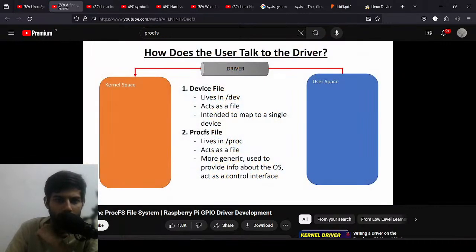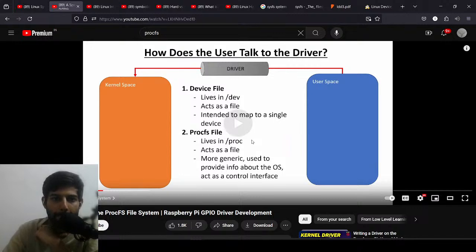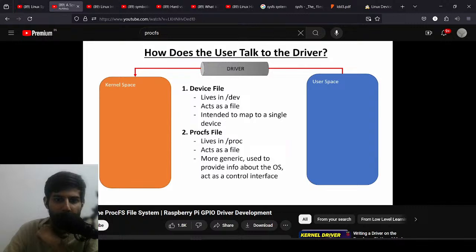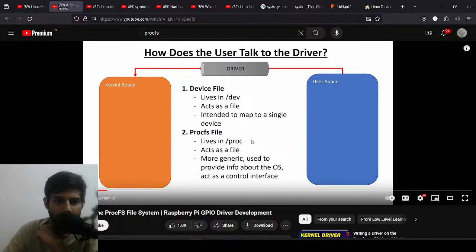Now there's a different system we can use called the procfs file system. The procfs file system is actually meant to do more generic things, not mapped particularly to a single hardware interface, but instead more generically used to provide info about the OS to user space from the kernel, and then act as a control interface for more generic software type things.